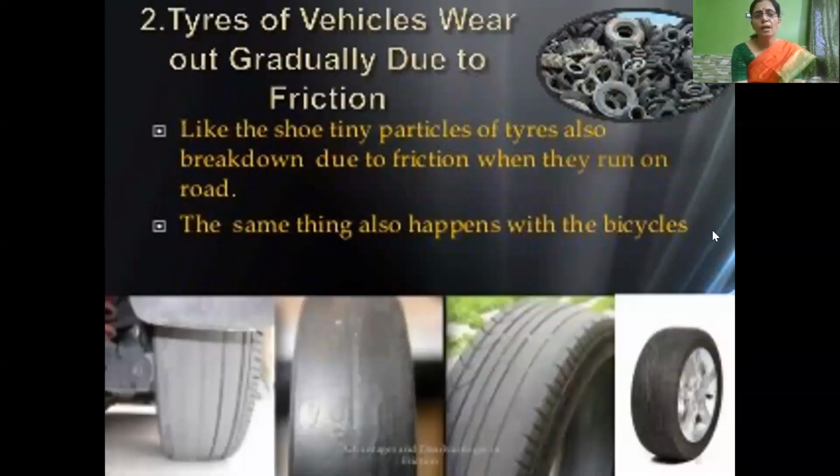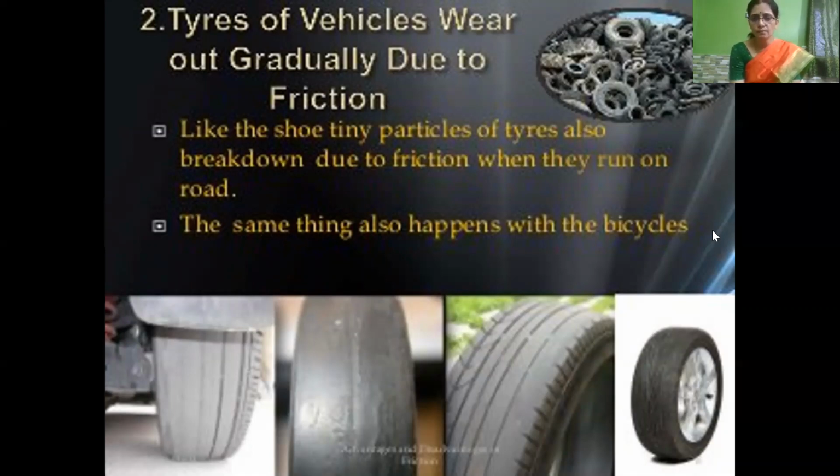And next, in the same way, the tires of vehicles also wear out gradually due to friction. Like shoes, the tiny particles of the tires also break down due to friction when they run on the road, and the tires wear out and become unfit to use.